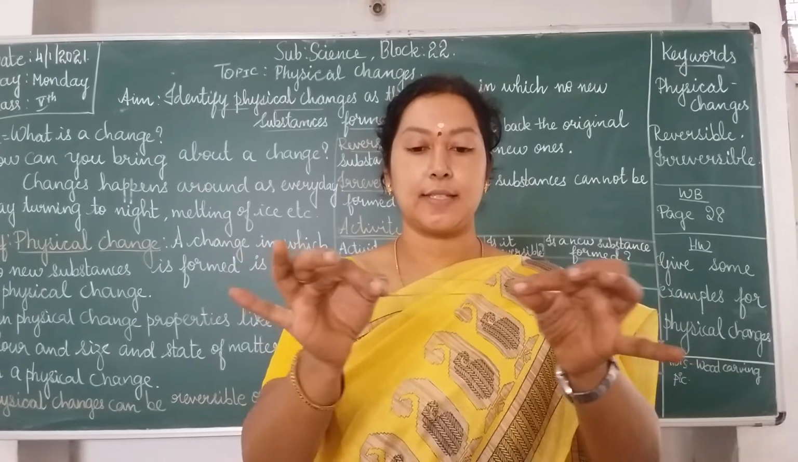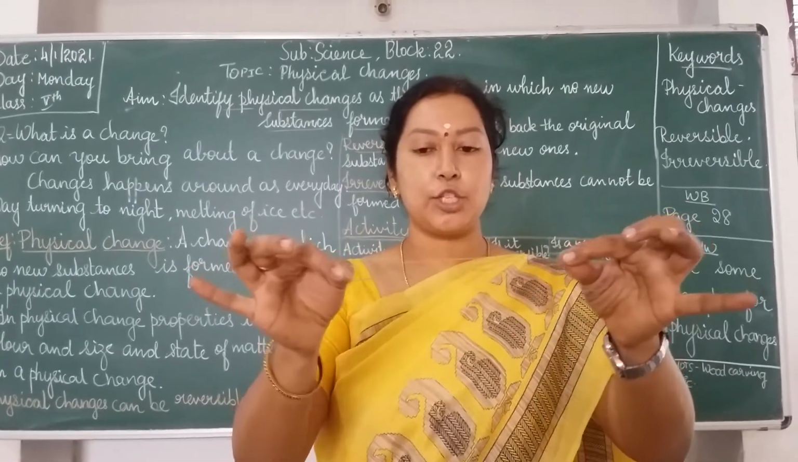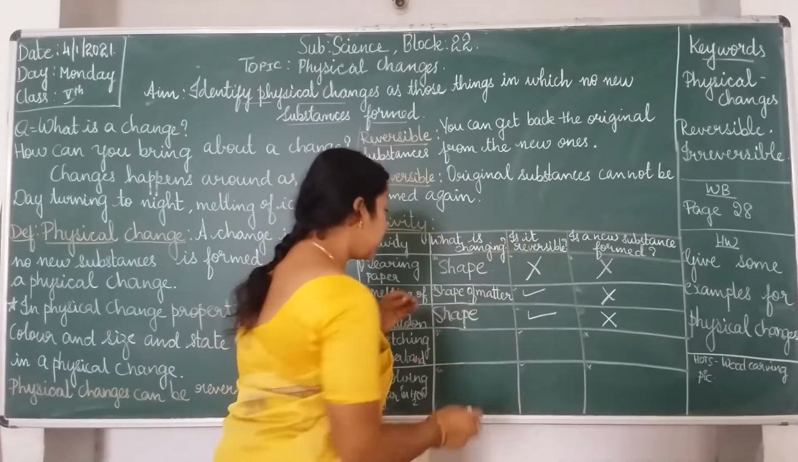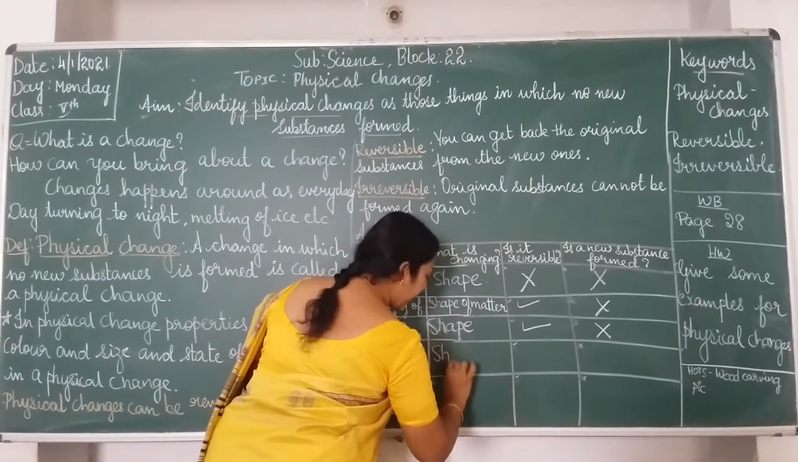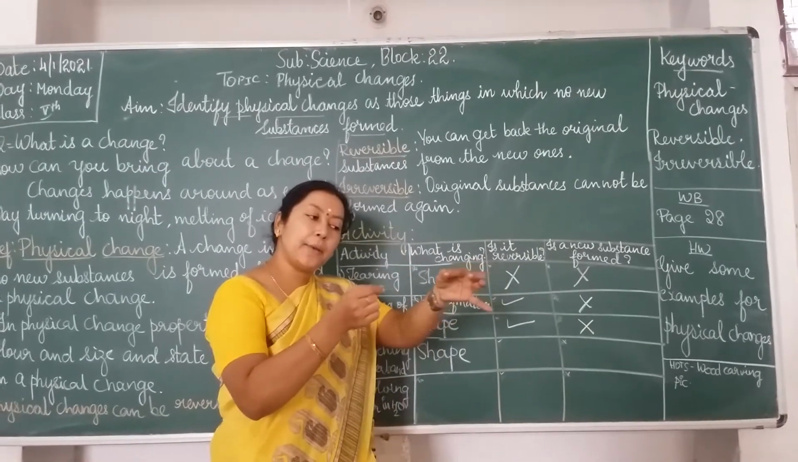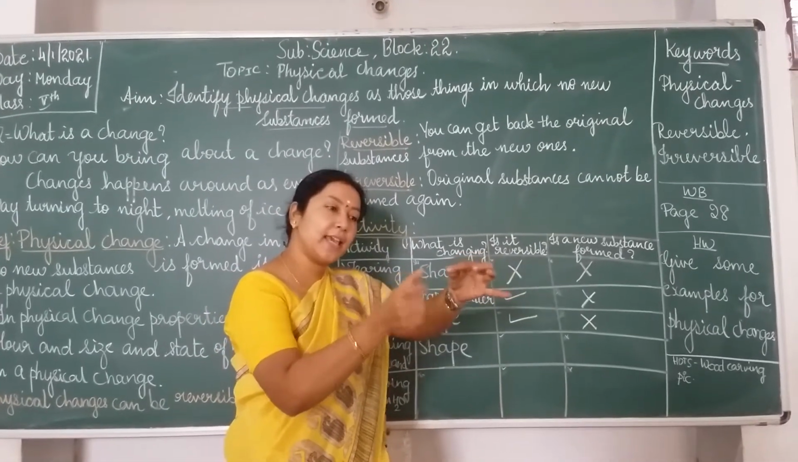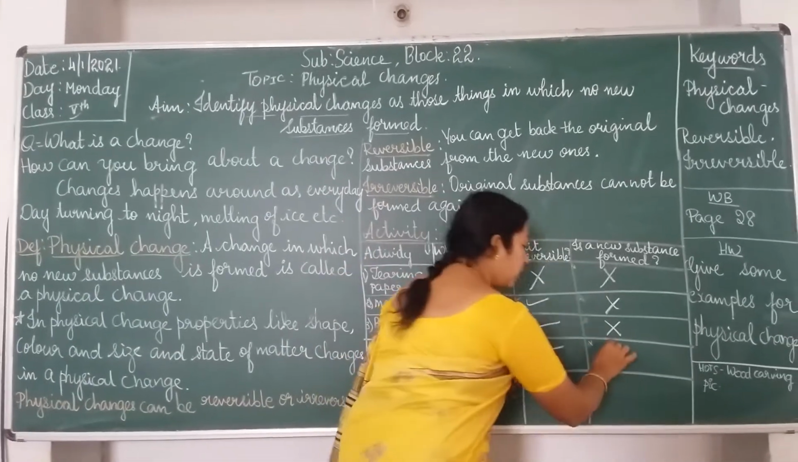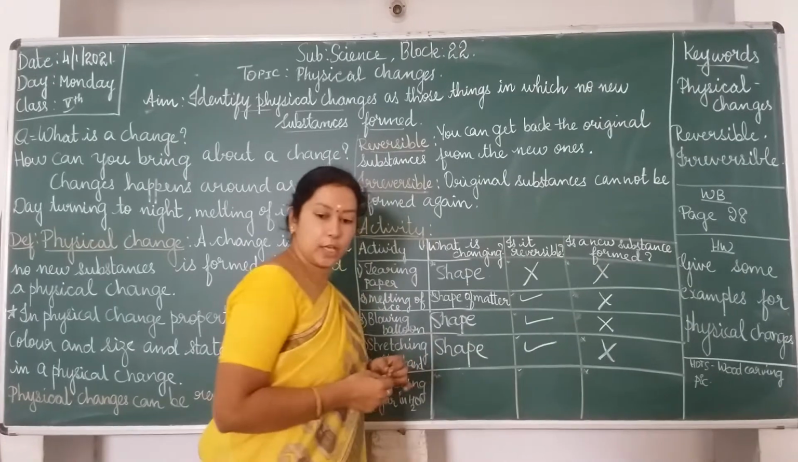Now I stretch this. I release. I stretch. I release. I stretch. I release. So what happens? The shape of the rubber band changes. Is it reversible? Can I get back the rubber band again in its original state? Yes. Is there any new substance formed here? No. Do you all understand?